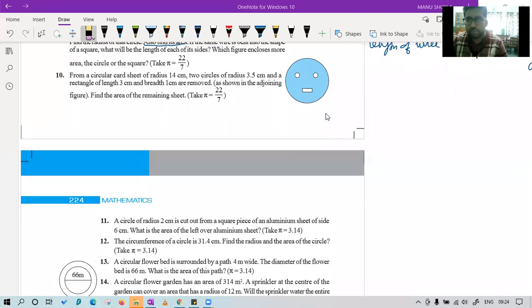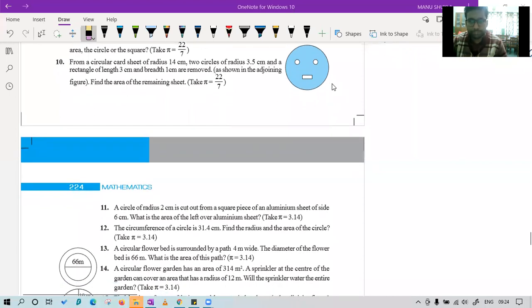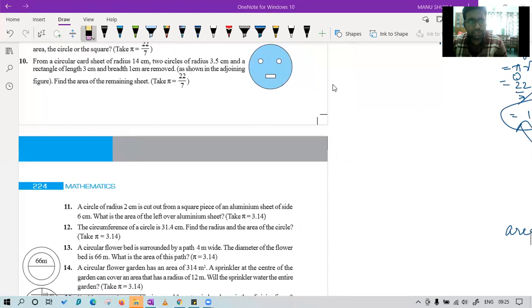Has anyone tried question number 10? Class, has anyone tried question number 10? I have, Tushita. Good. And you got the answer also in this question? It was a little bit tricky if you understand, but it's very easy if you go step by step. Okay, so let's see how to solve this question.